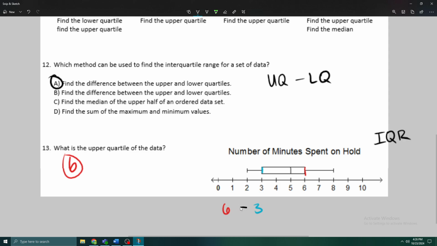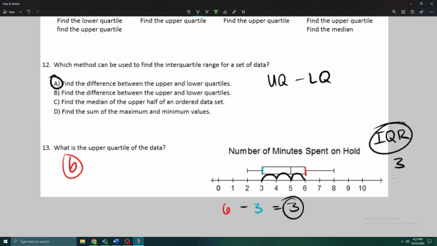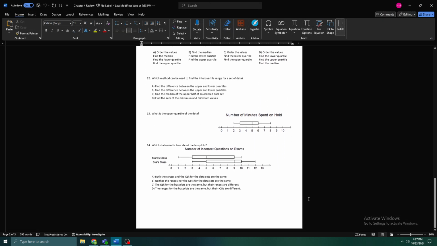So 6 minus 3 is 3. And check this out. Remember, the interquartile range is just the length of this box, right? So watch. If I start at 3 and I go 1, 2, 3, oh wow, look. It is 3 units long. So the IQR would be 3. I know this question is not asking for that, but I'm trying to cram as much information as I can in this little bit.